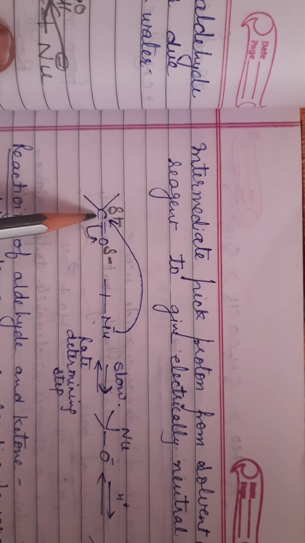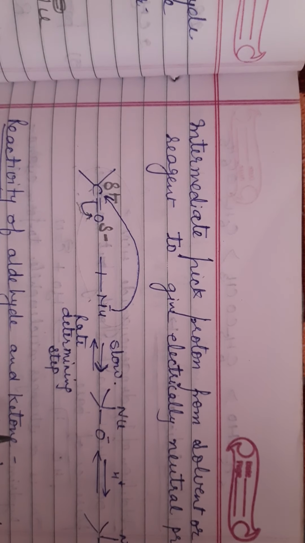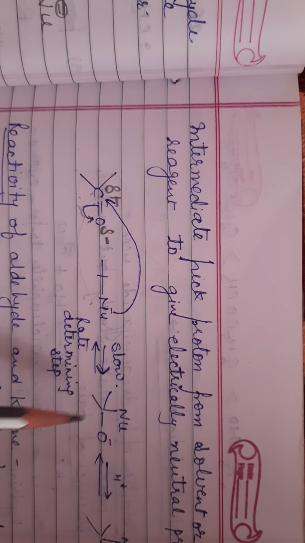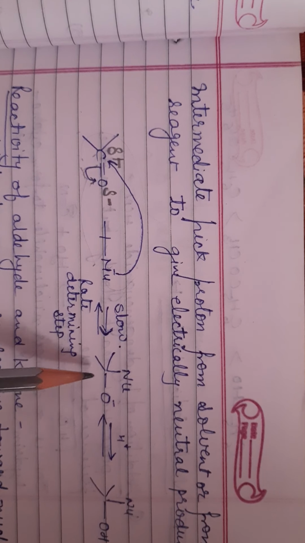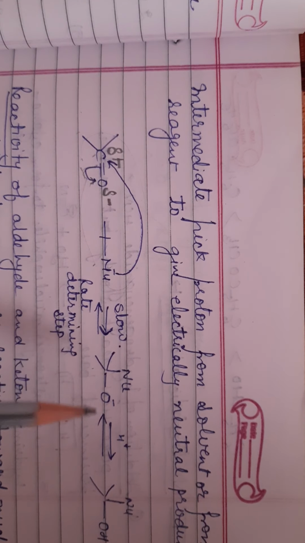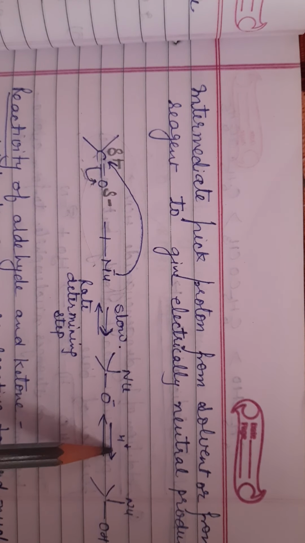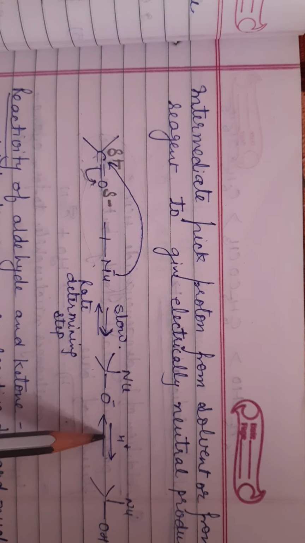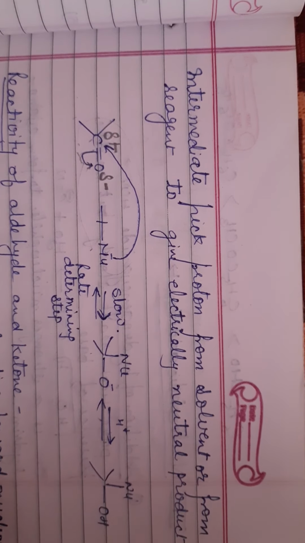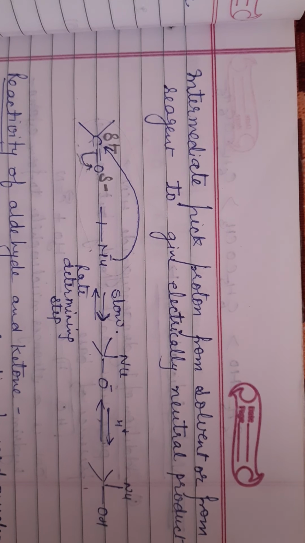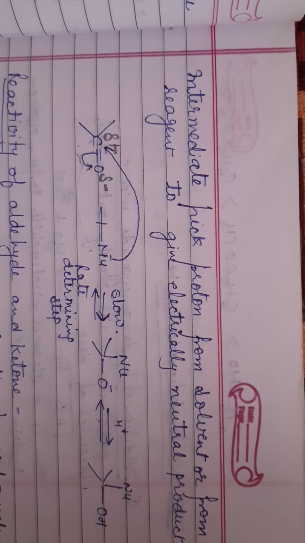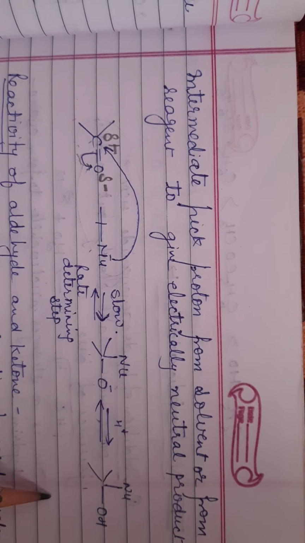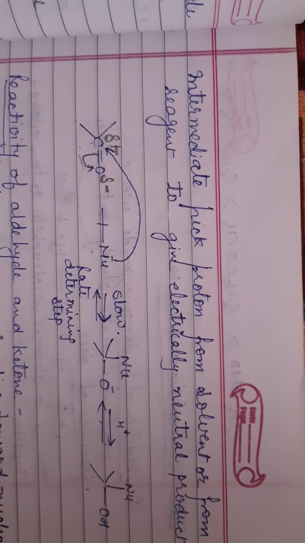Here carbon shows sp2 hybridization and its hybridization changes from sp2 to sp3 and we get this intermediate, and then it takes H+ from the solvent or from the reagent and we get this product. This is your final product which you gain in a nucleophilic addition reaction.